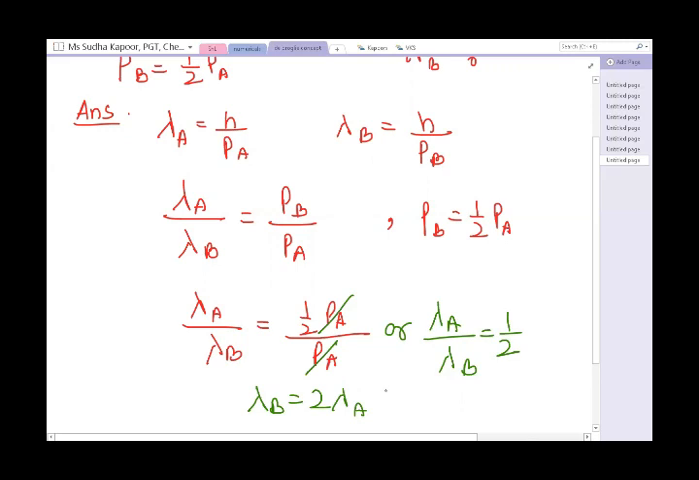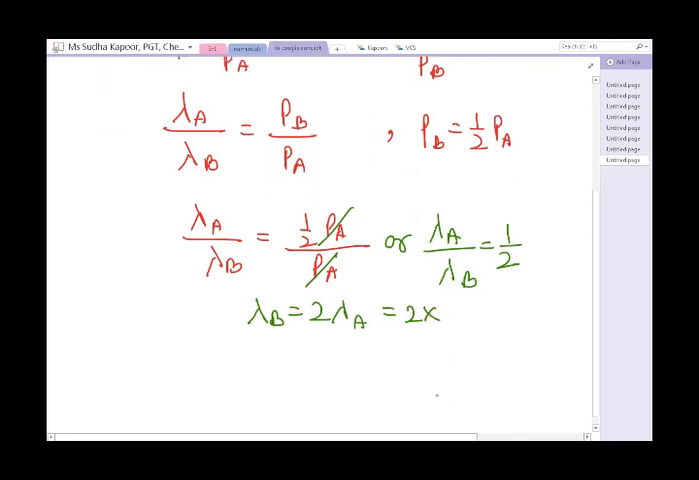But the lambda A value is given in the question. So lambda B comes out to be 2 into 5 into 10 to the power minus 8 meter. So the overall answer comes out to be 10 to the power minus 7 meter. So this is all about the de Broglie concept and the various numericals. In the next lecture, we will be doing the Heisenberg uncertainty principle.